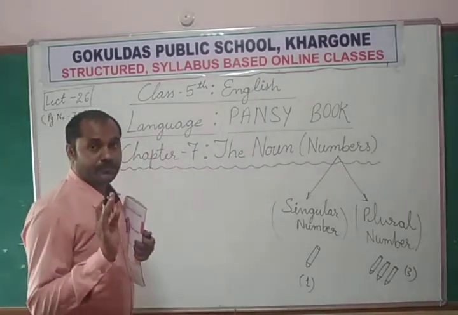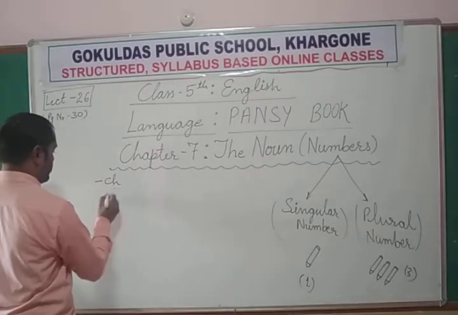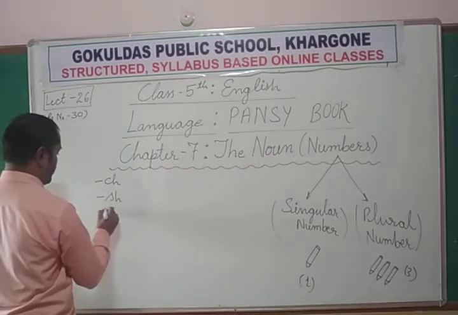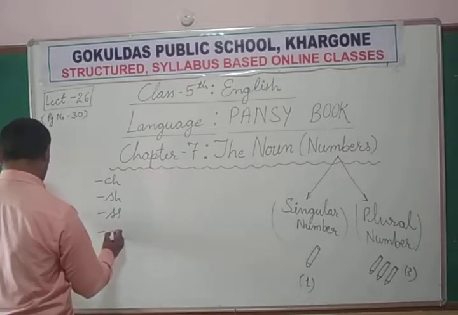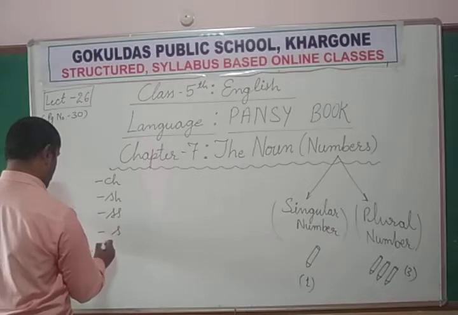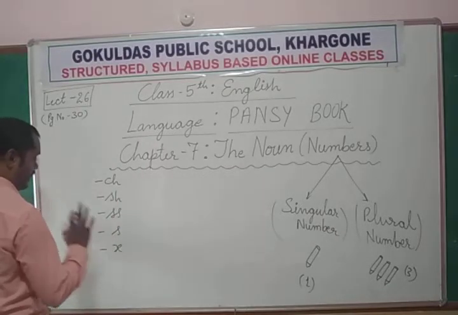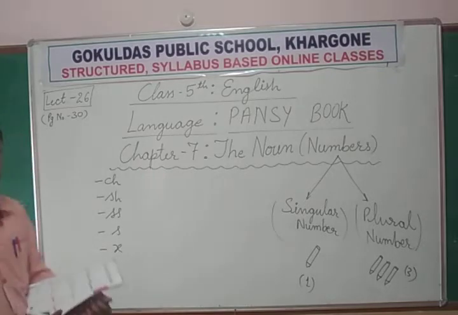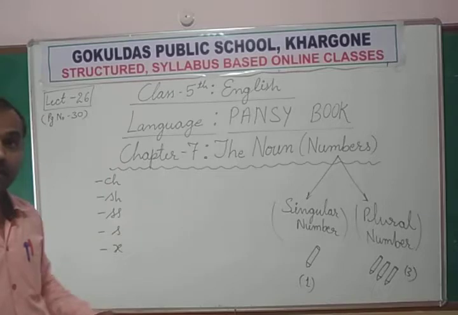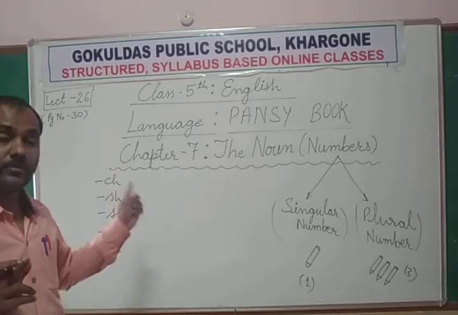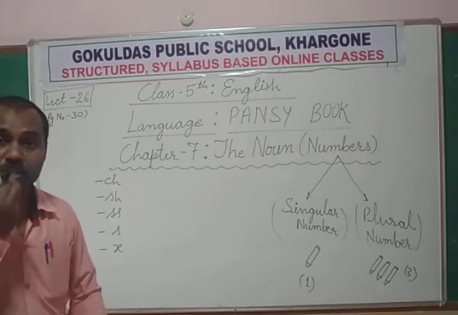What type of spellings end with ch, sh, double s, s or x? What is special about them, and why remember them? The special thing about these endings is the pronunciation.